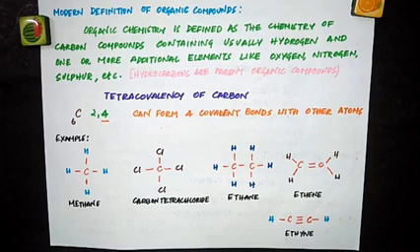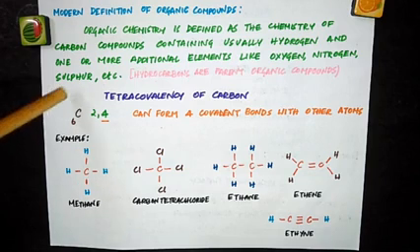Catenation is defined as the ability of like atoms, which means the same atoms, to link with one another through covalent bonds. This is because of the smaller size and higher electronegativity of carbon atom and the unique strength of carbon-carbon bonds. So carbon can form a very long chain, and that's the reason we have many different organic compounds.